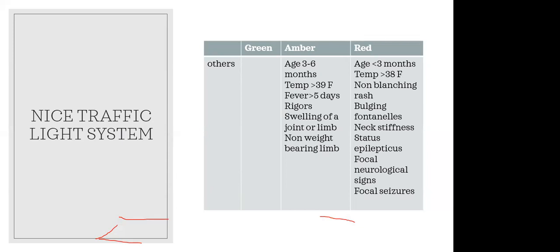If there is red, that is the severe risk: the child is less than 3 months with a temperature of more than 39 degrees centigrade, or there is rash, bulging fontanelle, neck stiffness, seizures, or any focal neurological deficits or focal seizures. So based on these findings, that is the NICE traffic light system, we can assess whether the child is at low risk, intermediate risk or high risk. Next slide.